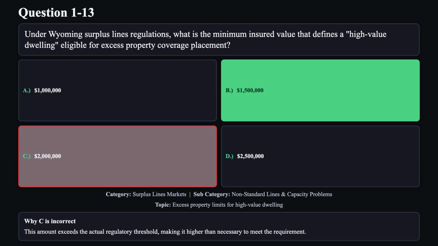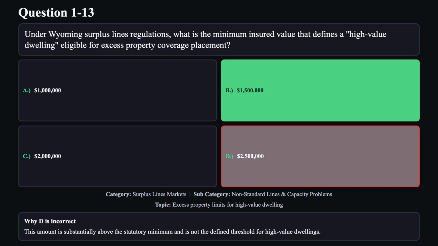Reason C is not correct. This amount exceeds the actual regulatory threshold, making it higher than necessary to meet the requirement. Reason D is not correct. This amount is substantially above the statutory minimum and is not the defined threshold for high-value dwellings.